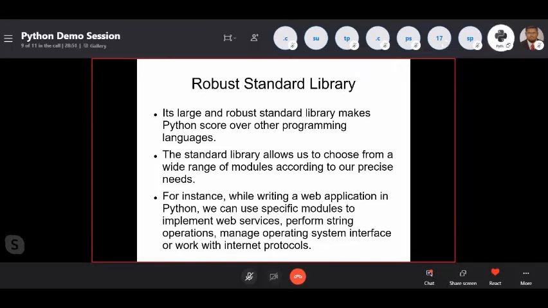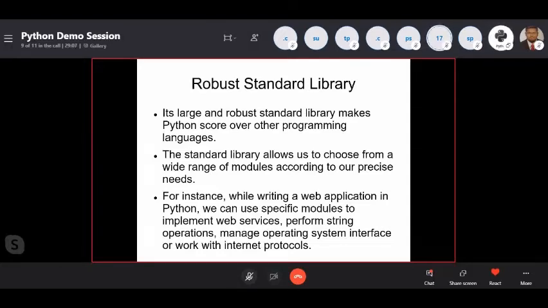Sorry, the standard library allows us to choose. Yeah. And is there any library available to copy from the G sheet? G sheet, I will check and let you know. Okay. Got it. Yeah, thank you.